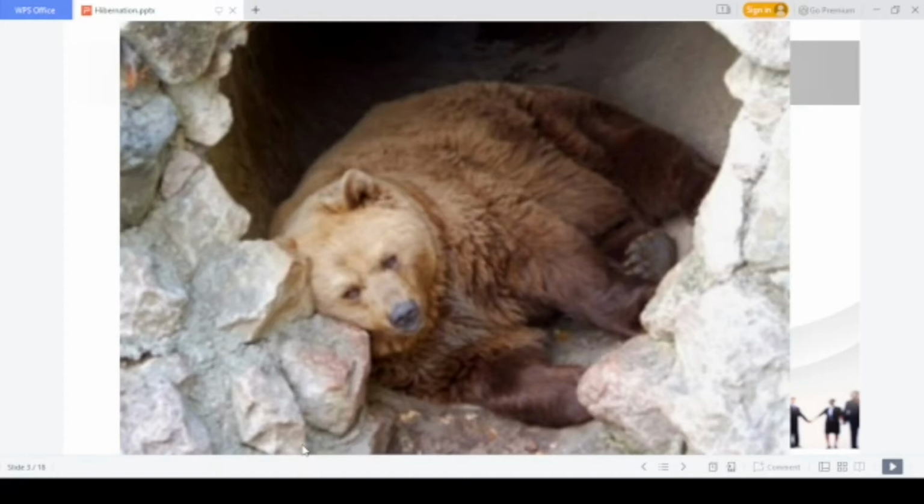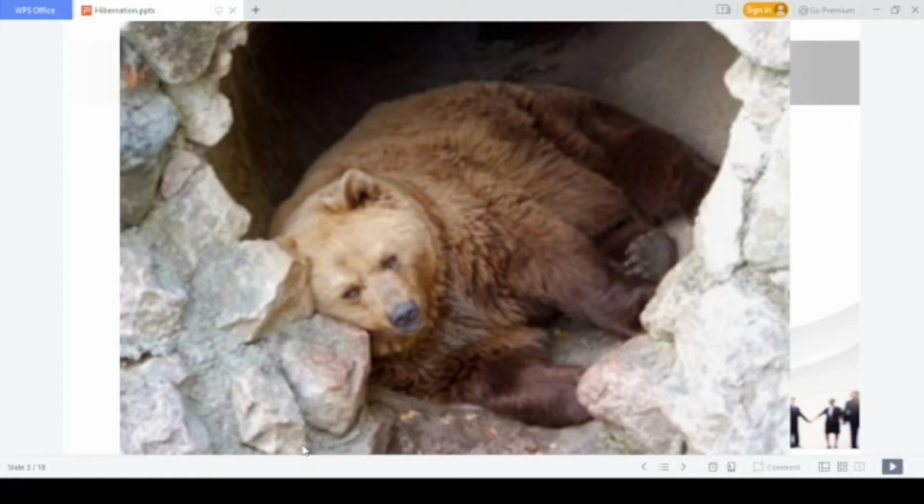One advantage of hibernating in the winter season is that during winter, the chance of finding food or prey is very difficult. If you are exposed to extreme cold, a lot of energy will be wasted, and very little benefit will be there.